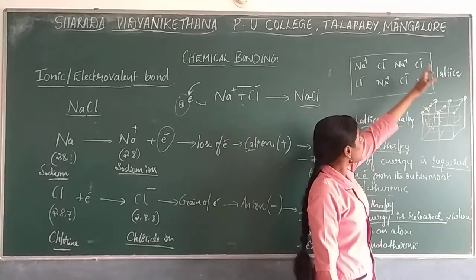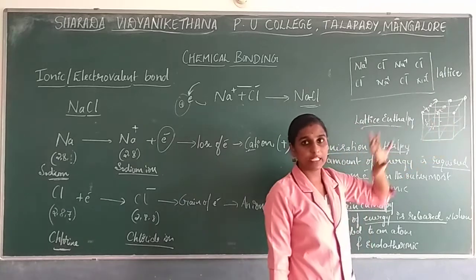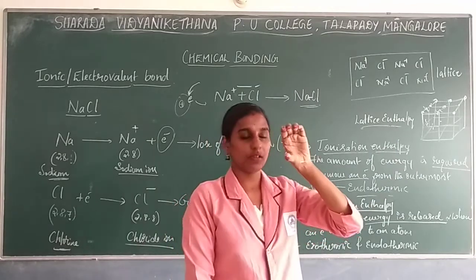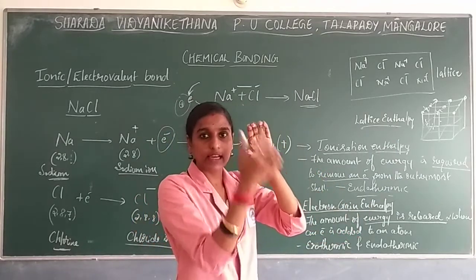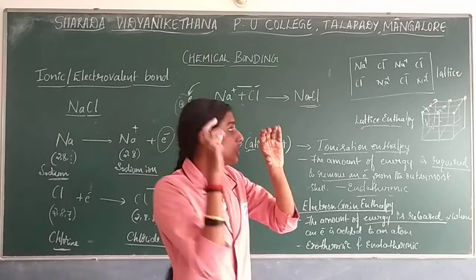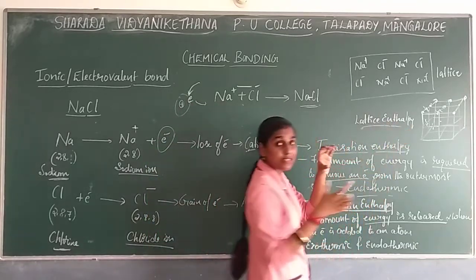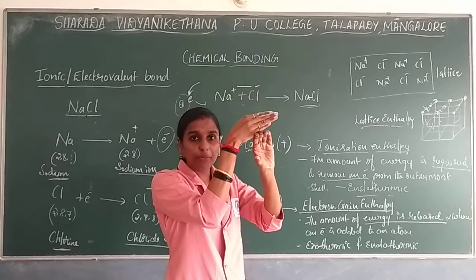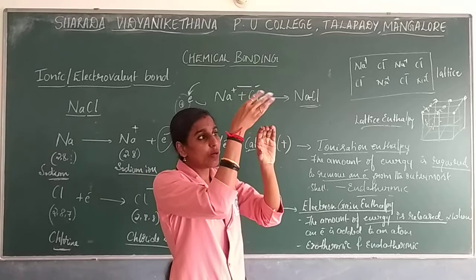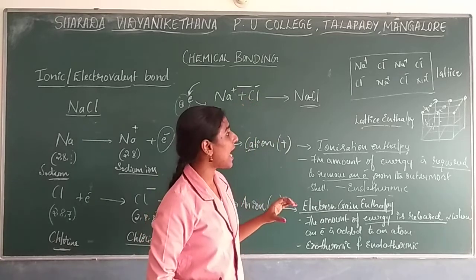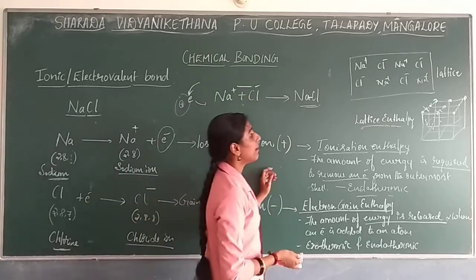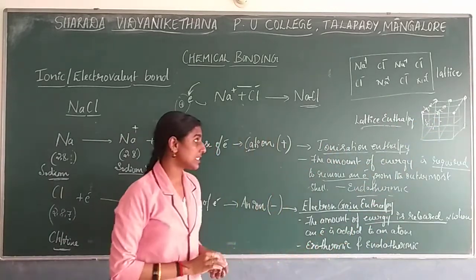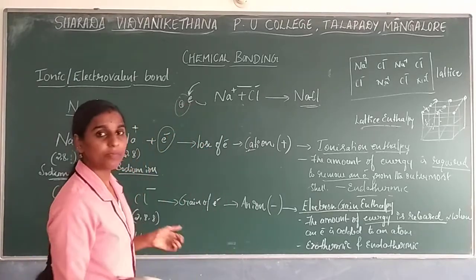So the arrangement of these ions in a crystal structure will be considered as lattice. So now if I consider you have 1 mole of lattice, you are giving energy. See, lattice enthalpy. Enthalpy is nothing but change in energy. So you are giving energy to break the bond between these. So the amount of energy required to break this will be considered as the lattice enthalpy.